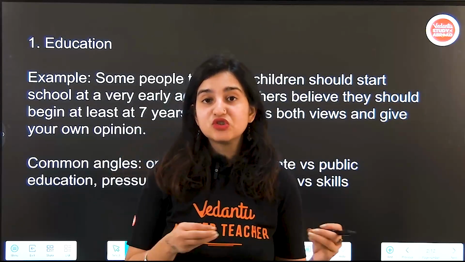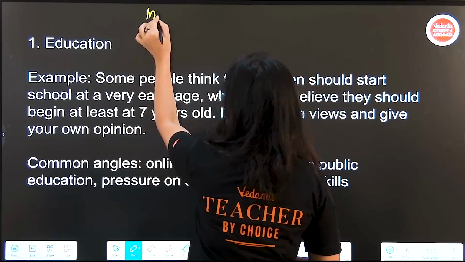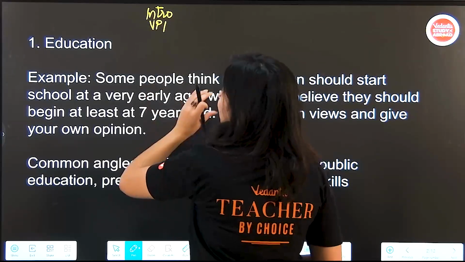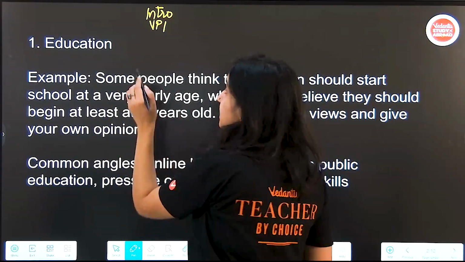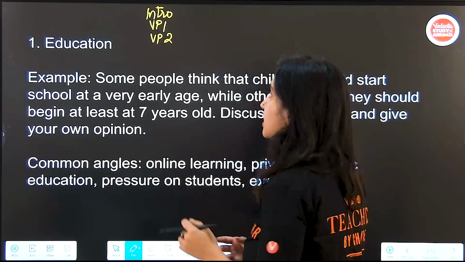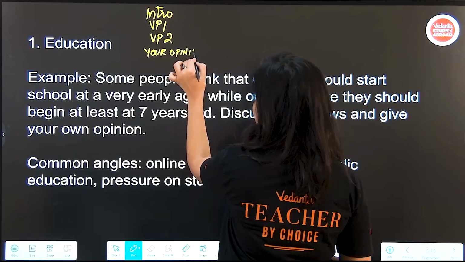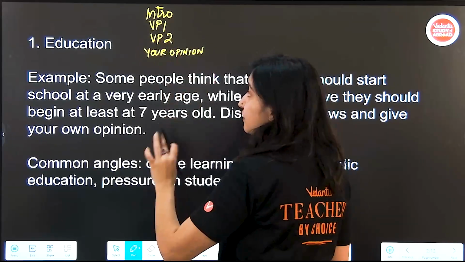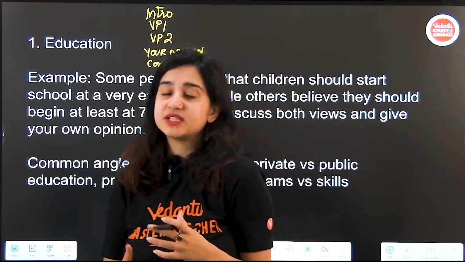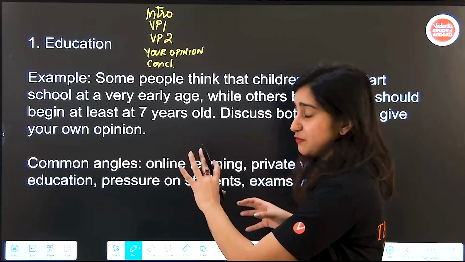So now here, the structure that you're going to follow to frame your essay is, first you're going to start with an introduction of the topic. This is going to be very generic, followed by viewpoint 1, which is yes, children need to start school early. Then you're going to transition to viewpoint 2, which is no, they should not. Then you're going to talk about your opinion, which is either going to align with viewpoint 1 or viewpoint 2, and you're going to end with a conclusion that further emphasizes your opinion. This is the general structure we need to follow for this kind of question.